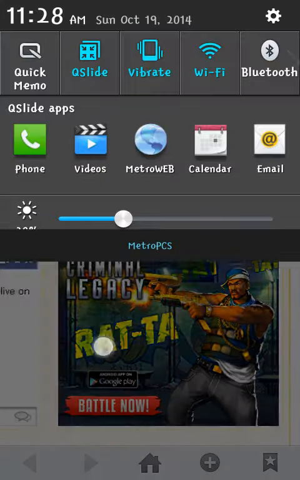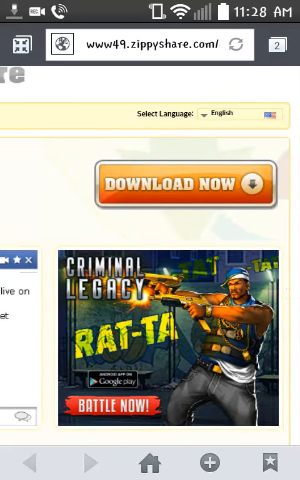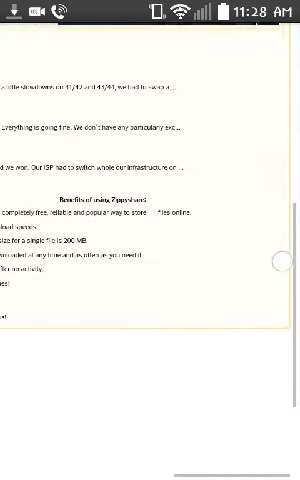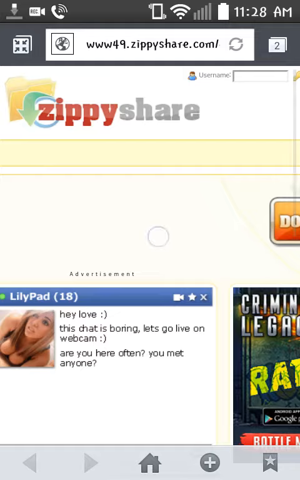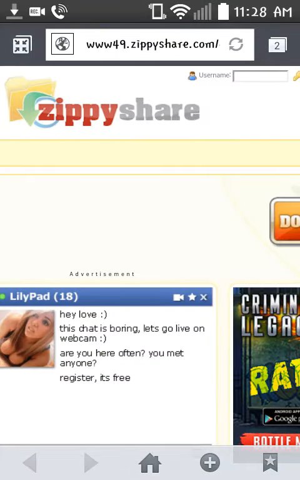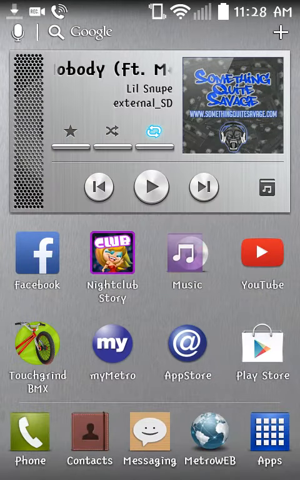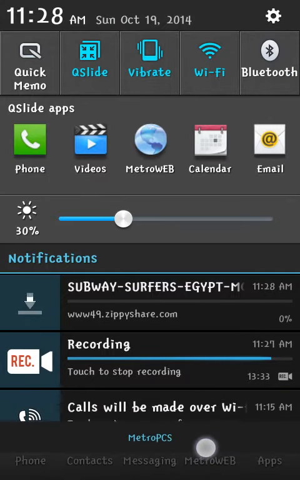Then you're going to see at the top of your phone, it's going to say Subway Surfers Egypt. That's the name of it. So you're going to let it download. After it downloads, give it just a second.